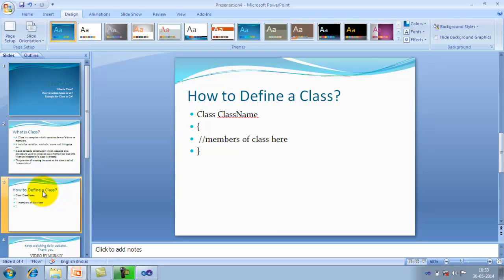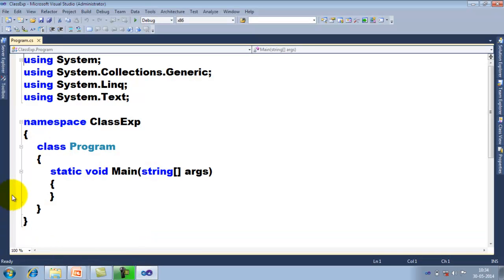It uses curly braces, open and close curly braces. In the middle of the curly braces we place all class members. Is it okay? And this is the way you can define a class. Try to concentrate on this example, then you will come to know how to define a class, how to define class members, and how to invoke all these class members. So look at this console application. This application contains default libraries and there is a namespace which represents a collection of classes, and this class contains a default method.